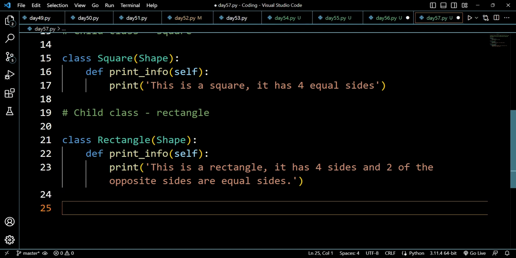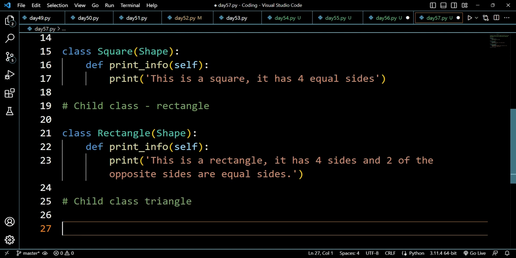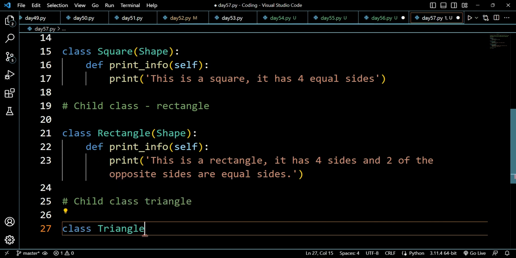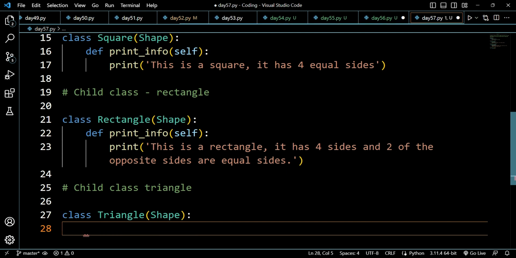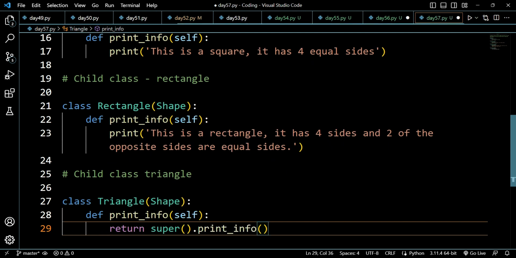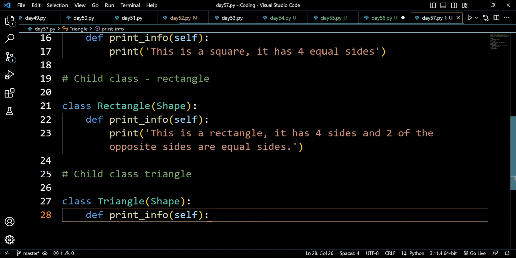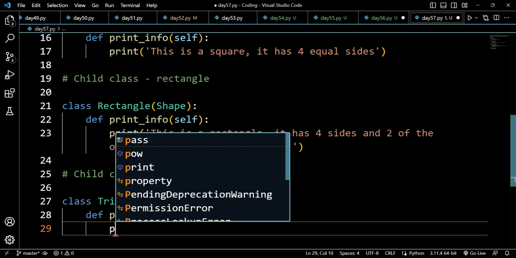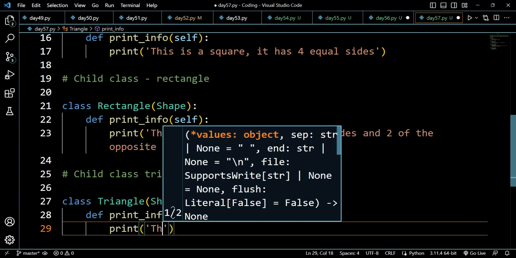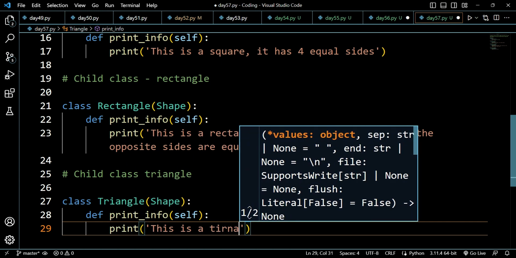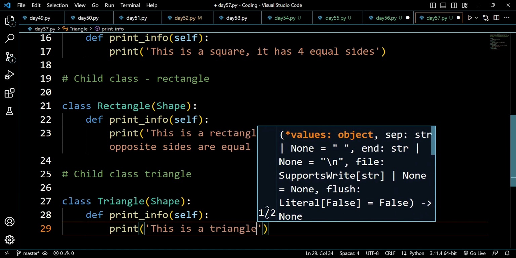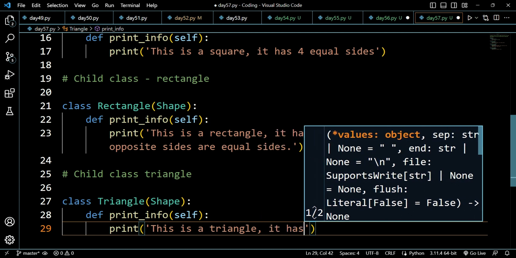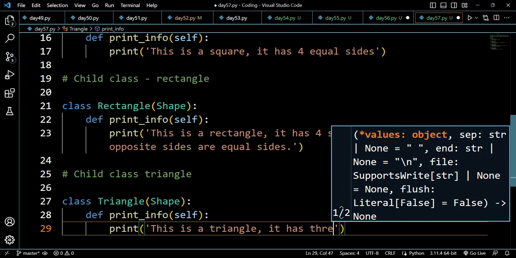I will be writing another child class, let's say child class triangle. I will write class triangle and close it by parentheses, and inside those parentheses I will be writing the name of the parent class. I will again write def print info, and inside the print info method I will be printing something like this is a triangle, and it has 3 sides.